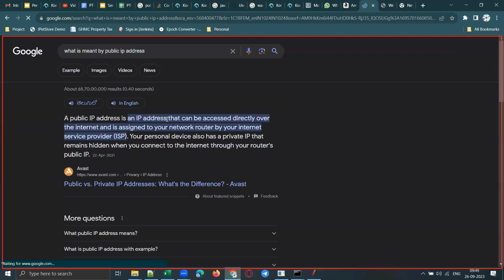What is meant by public IP address? The IP address that can be accessed directly over the internet and is assigned to your network router by your internet service provider, right? That is something that identifies your network router, assigned by your ISP, internet service provider. That is called public IP. Now, how to check that public IP?